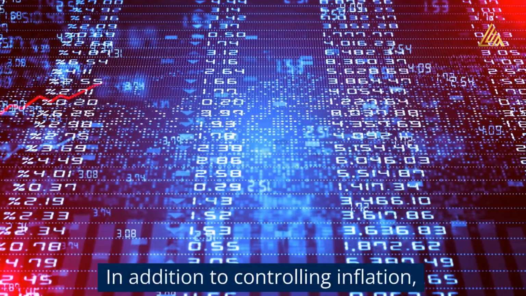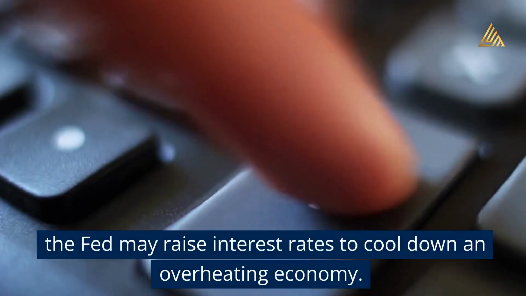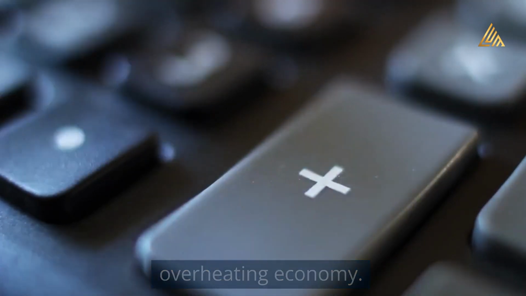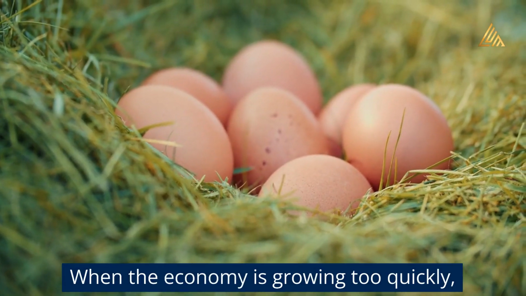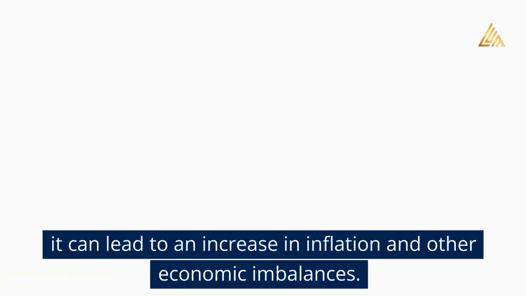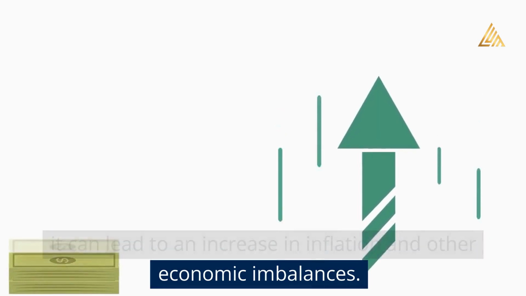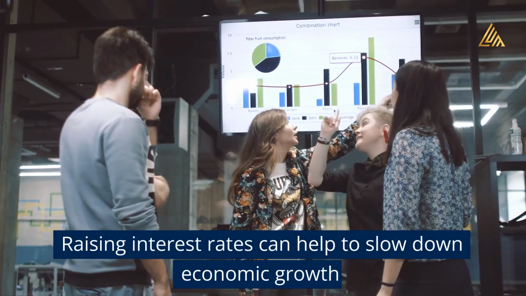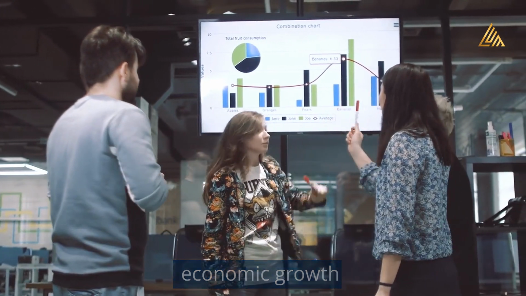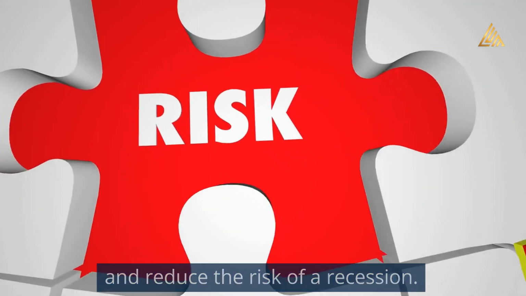In addition to controlling inflation, the Fed may raise interest rates to cool down an overheating economy. When the economy is growing too quickly, it can lead to an increase in inflation and other economic imbalances. Raising interest rates can help to slow down economic growth and reduce the risk of a recession.